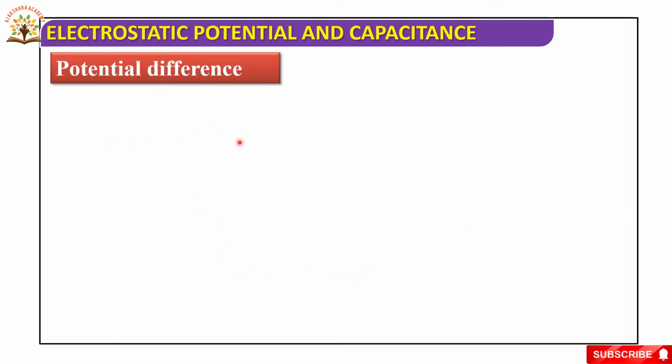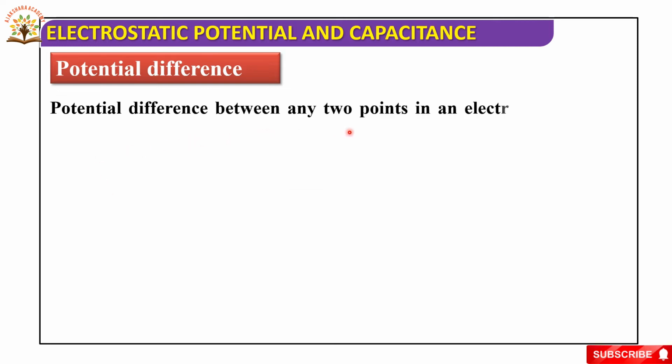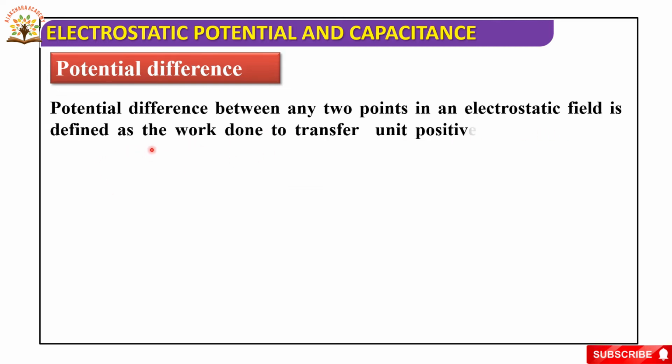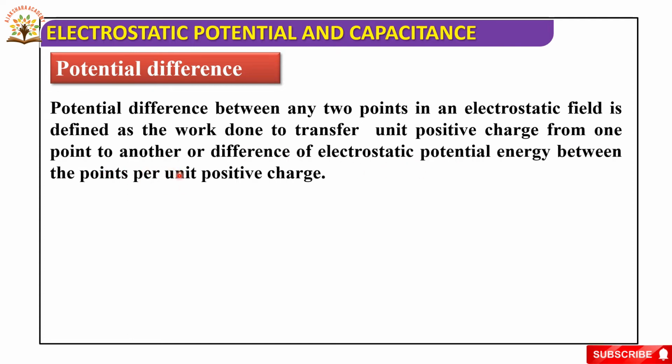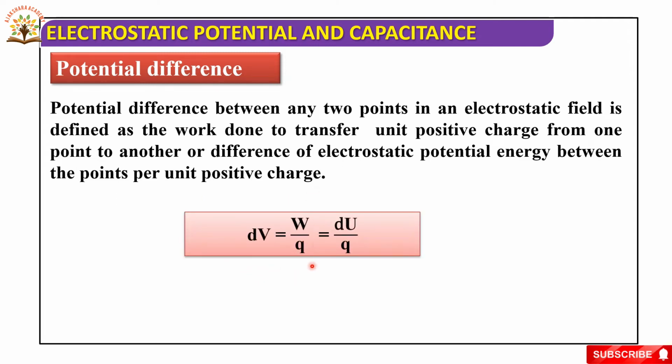Now, potential difference. Potential difference between any two points in an electrostatic field is defined as the work done to transfer a unit positive charge from one point to another, or the difference of electrostatic potential energy between the points per unit positive charge. So, dV is equal to W by Q, that is equal to dU by Q.